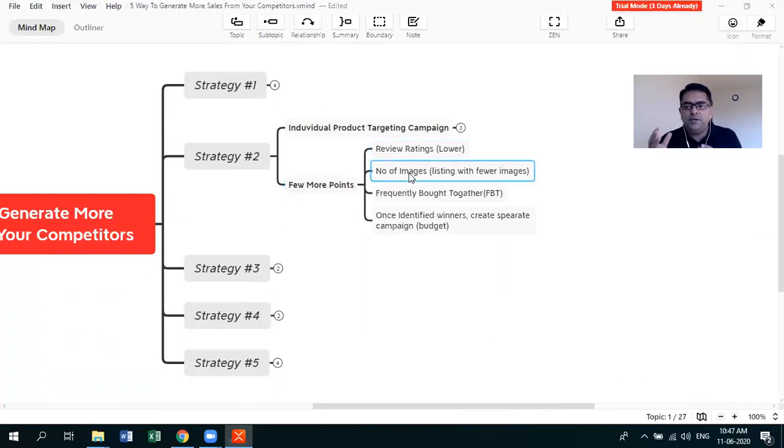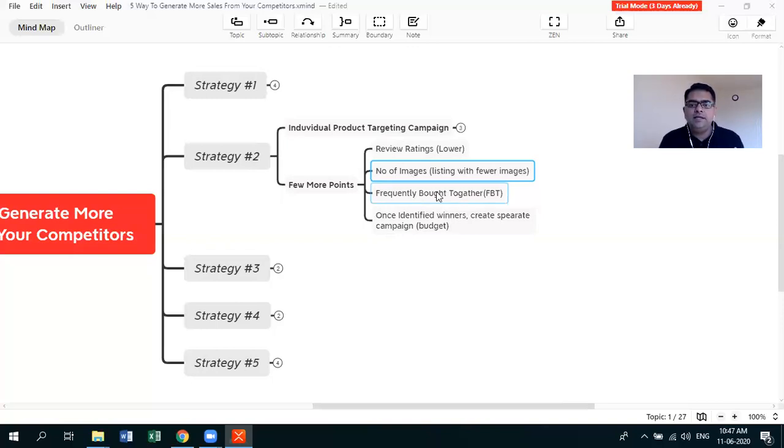When you're opening a new tab, you can also target products which have very few images. You might have 7, 8, 9 images, where your product page will convert better than your competitors'. If somebody has 1, 2, or 3 images, you can target those particular product pages. You can also target the frequently bought together section to find ASINs.